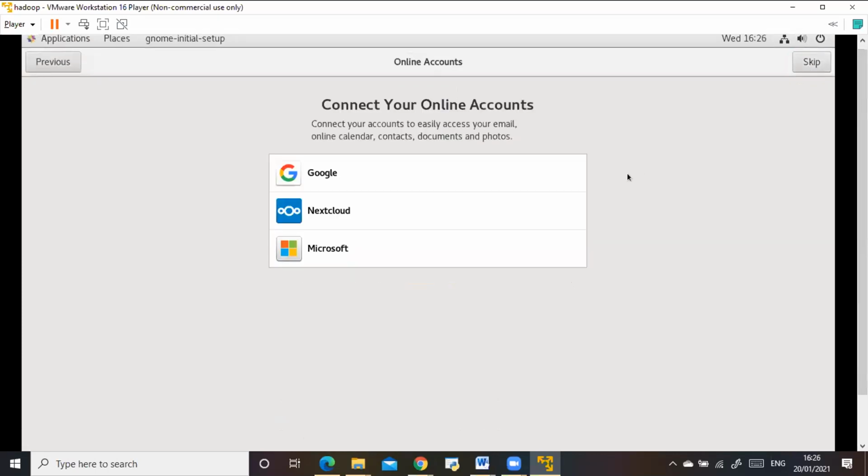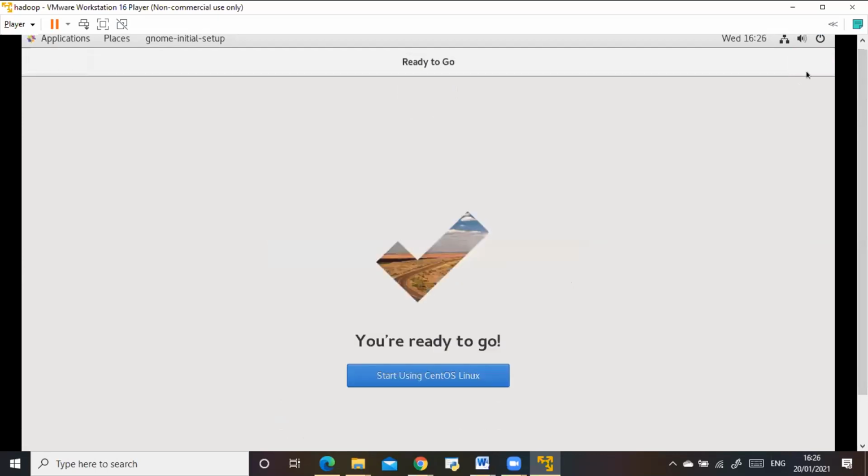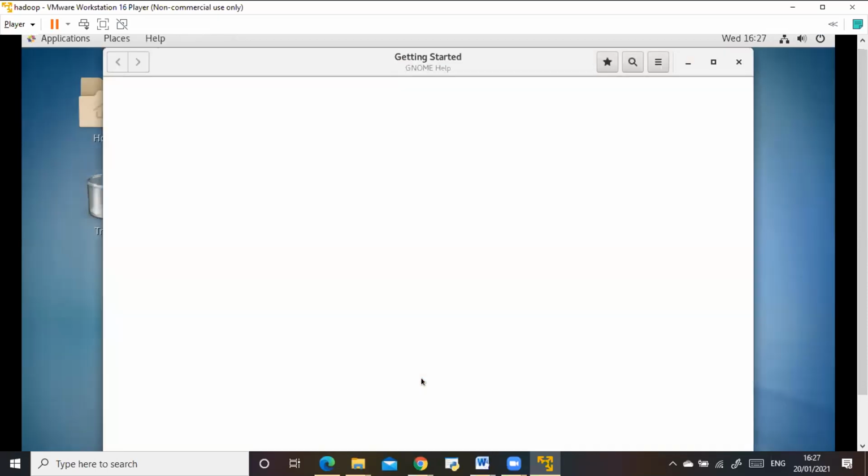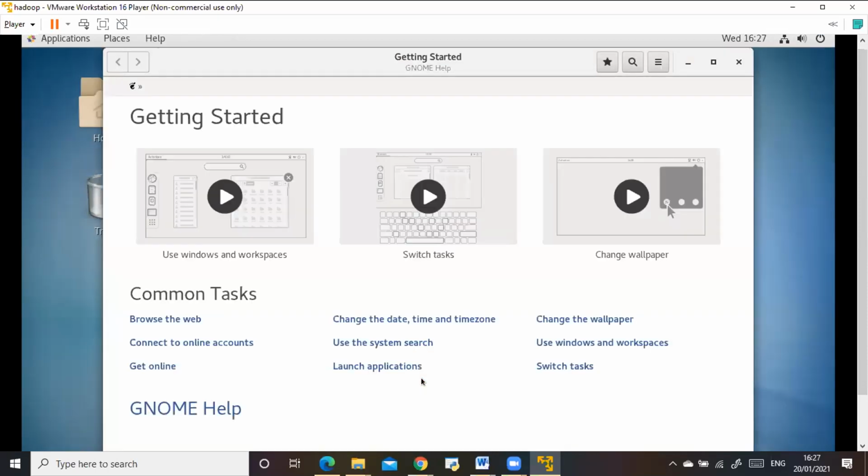You can skip here. Start using CentOS Linux, and that's it. So we have successfully installed your operating system. I can close this, or you can go through these options also, your wish.